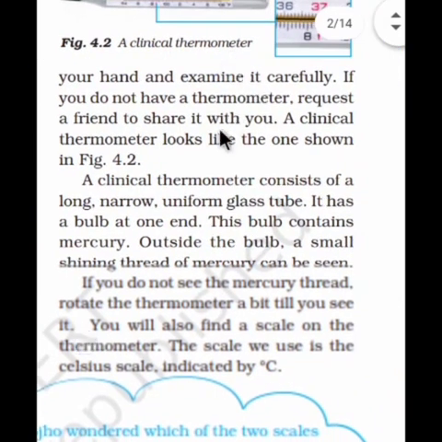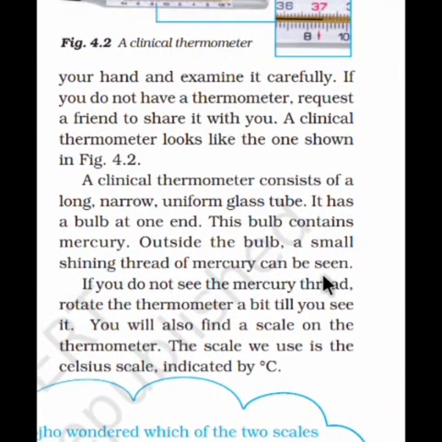Outside the bulb, a small shining thread of mercury can be seen. This one is the thread of mercury. You can see it here also. If you do not see the mercury thread, rotate the thermometer a bit till you see it. You will also find a scale on the thermometer. The scale we use is the Celsius scale, indicated by degrees Celsius.